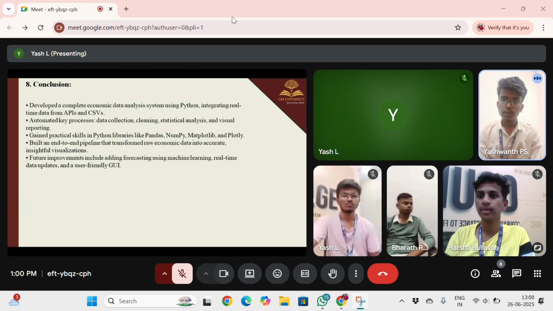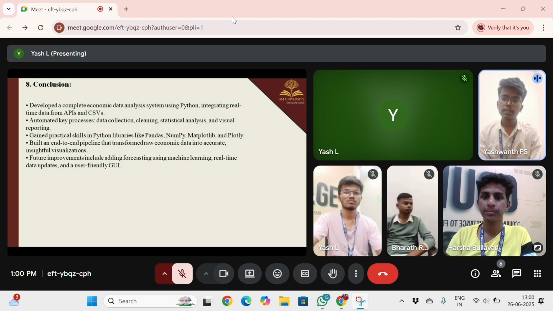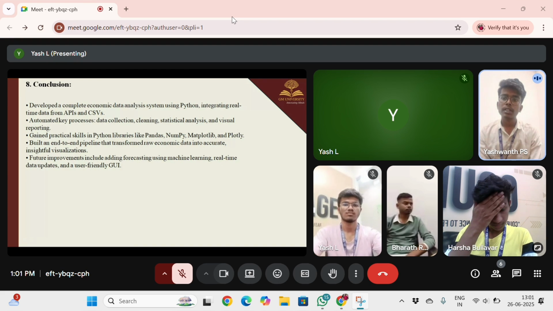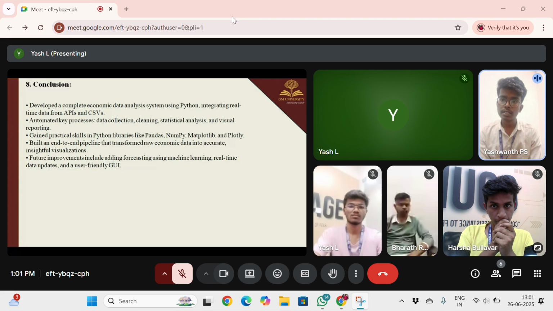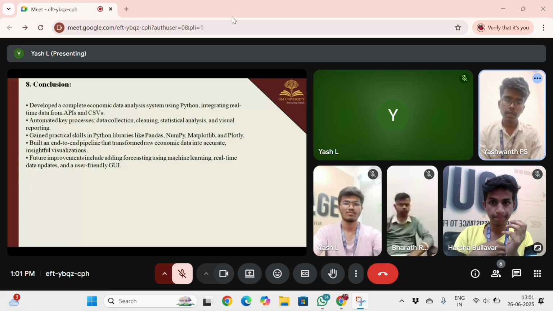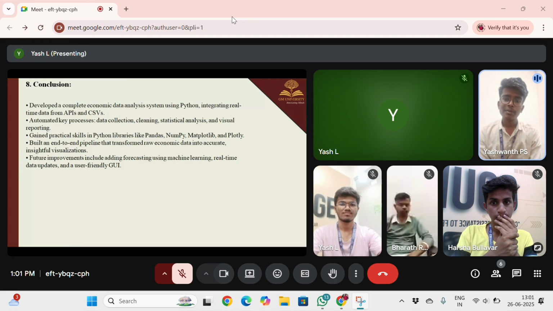And here is the conclusion. It developed a complete economic data analysis system using Python, integrating real-time data from API, application program interfaces, and it automated key processes: data processing, cleaning, statistical analysis, and visual reporting. It gained practical skills in Python libraries, NumPy and Matplotlib.